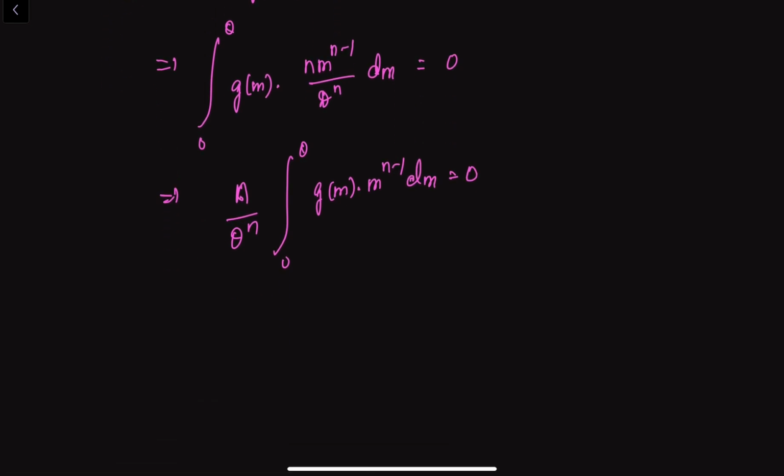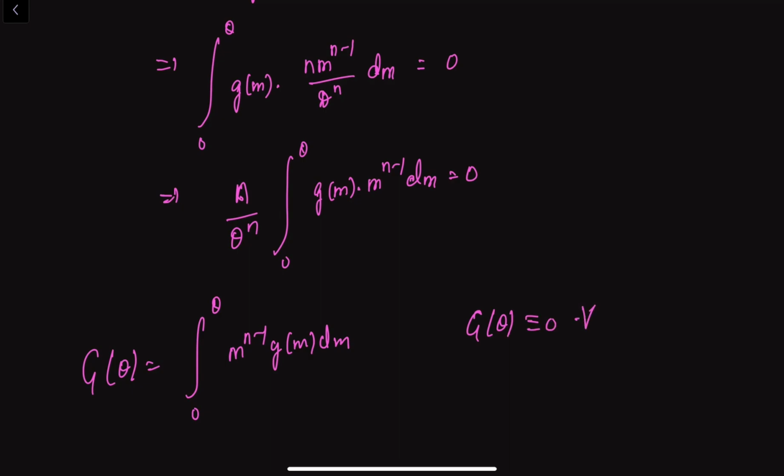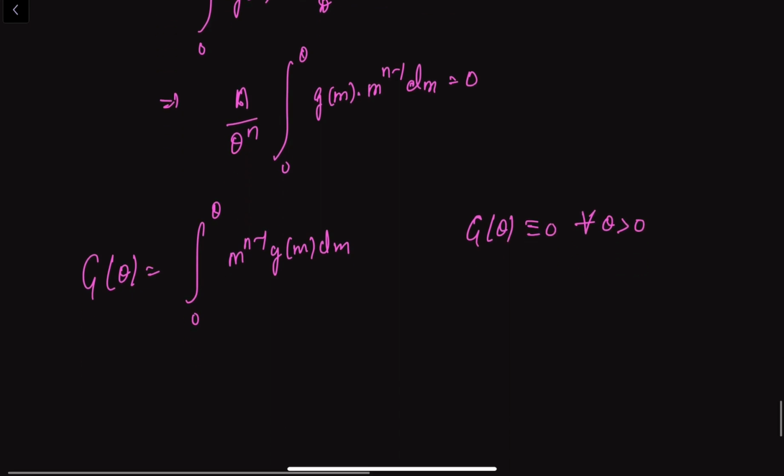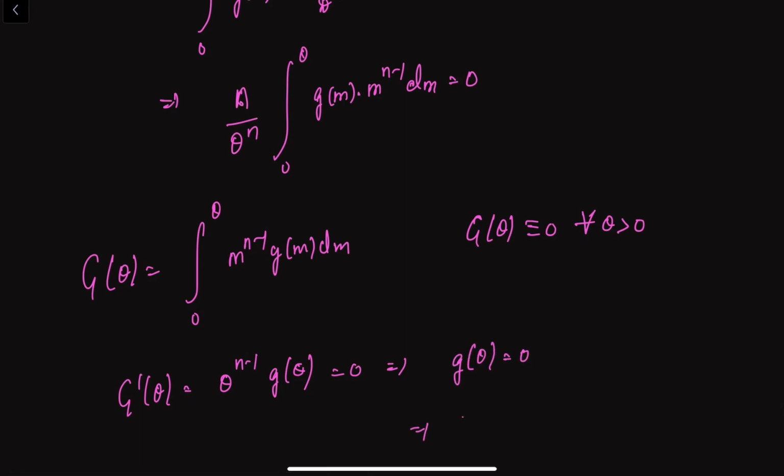So that means for every theta greater than 0, this integral must be equal to 0. So if I consider G of theta as the integral from 0 to theta of m to the power n minus 1 g of m dm, then G of theta should be equal to 0 for all theta greater than 0. If I differentiate this, theta to the power n minus 1 g of theta is equal to 0. So that means g of theta is 0. So that means M is complete. So M is sufficient and M is complete.